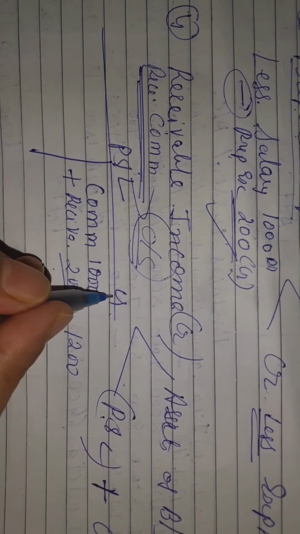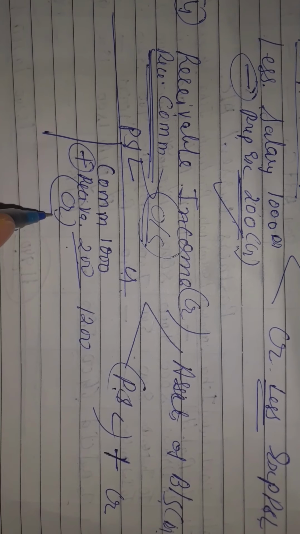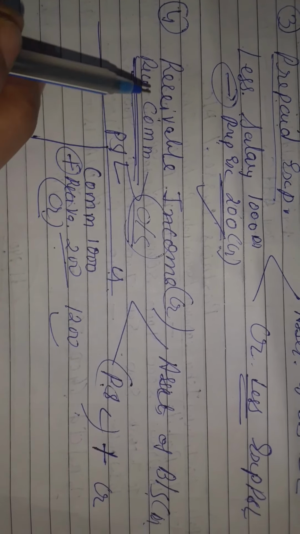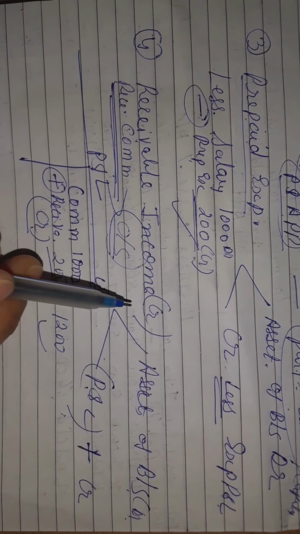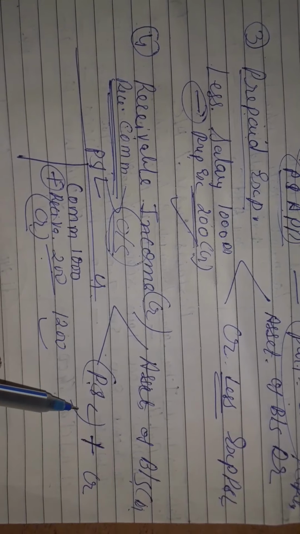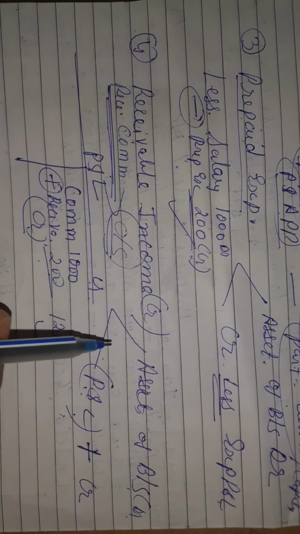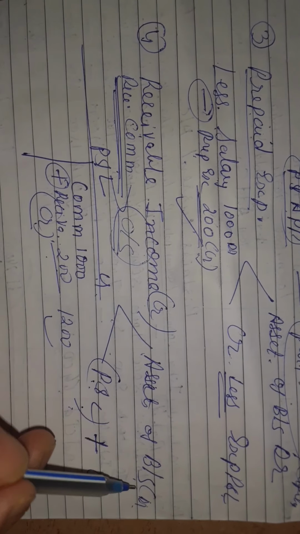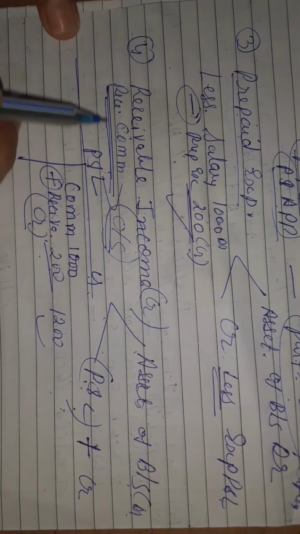So this is the credit side, and if you are adding on the credit side, this is also a credit effect. Clear? So in this way you are going to add it. Again I am repeating, students, receivable income: income always has a credit side, so you have to add on the credit side of the P&L account in the commission, and the second effect you are going to give on the asset side of the balance sheet. So we have seen four: closing stock, outstanding expense, prepaid expense, receivable income.